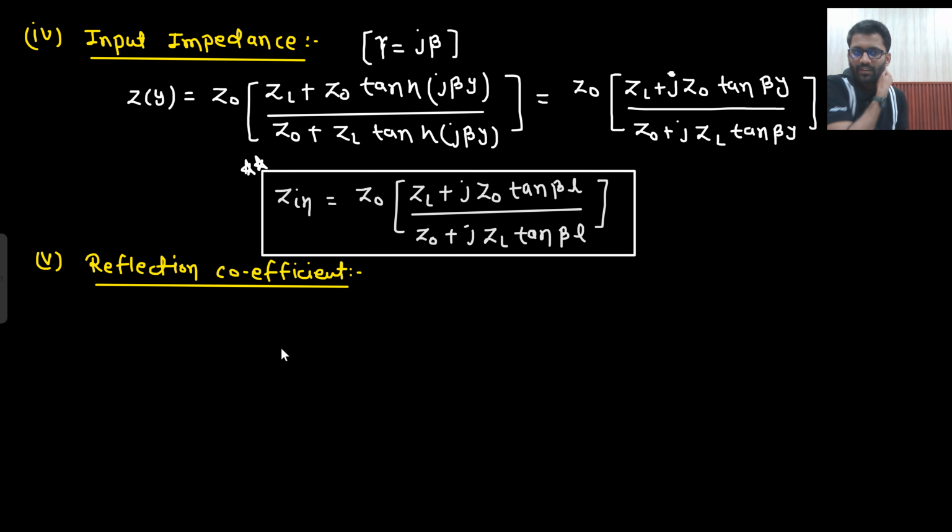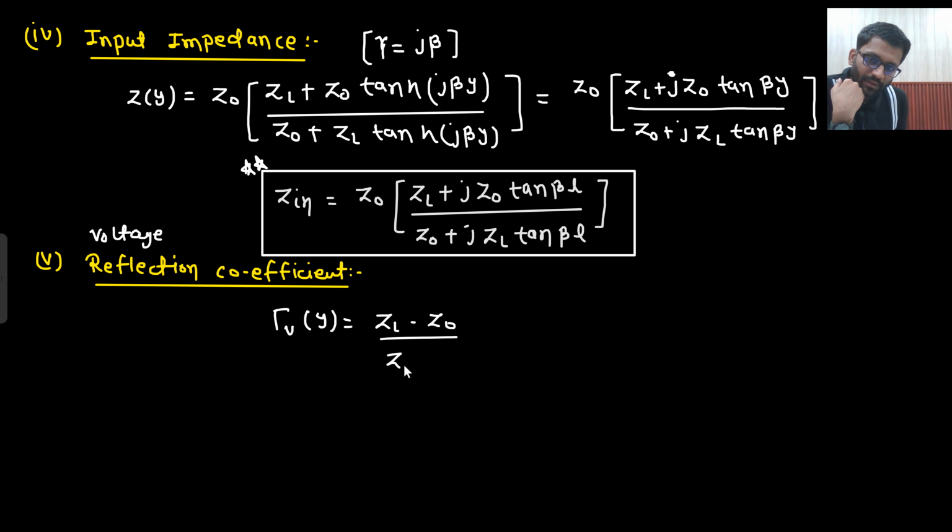What about the reflection coefficient? What was your voltage reflection coefficient in terms of Y? ZL minus Z naught upon ZL plus Z naught, e to the power minus 2 gamma Y. And what is your gamma?